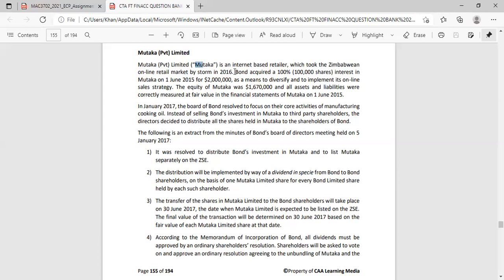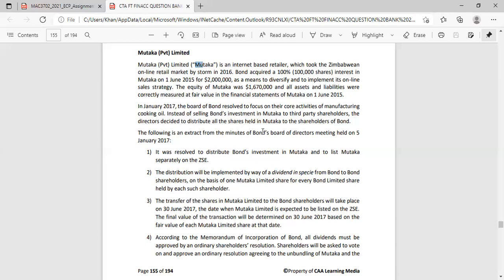The transfer of the shares in Mutaka Limited to the Bond shareholders will take place on 30th June 2017. The date when Mutaka Limited is expected to be listed on the ZSE. The final value of the transaction will be determined on 30th June based on the fair value of each Mutaka Limited share at that date.